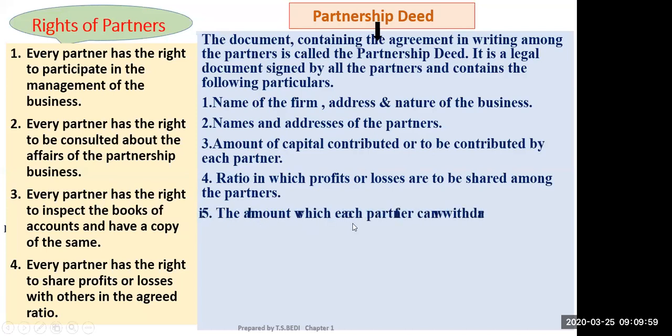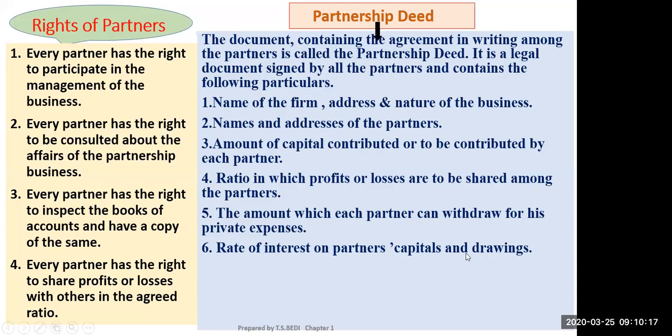Then the amount which each partner can withdraw for his private expenses, means how much drawings a partner can make in a year. If it is quarterly, monthly or yearly, it will be written in this partnership deed. Then the rate of interest on partners' capitals and drawings will be mentioned.